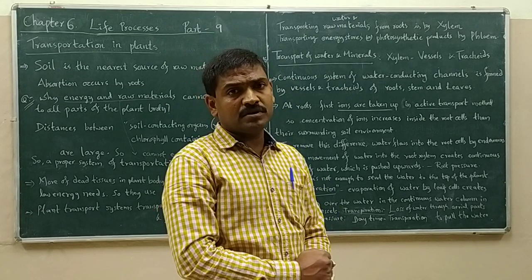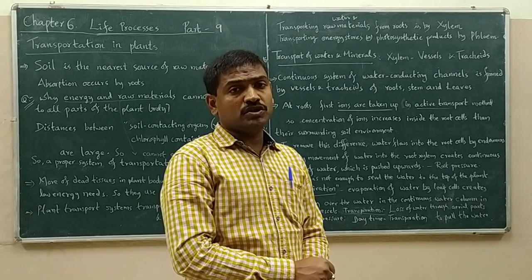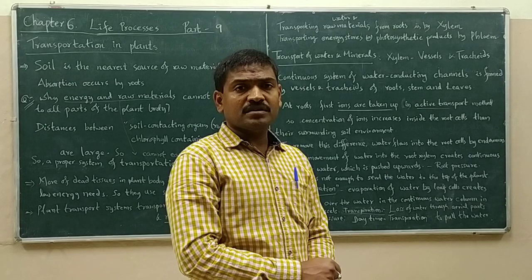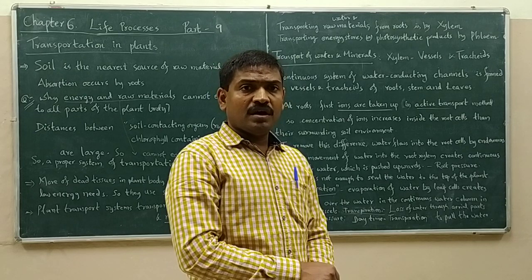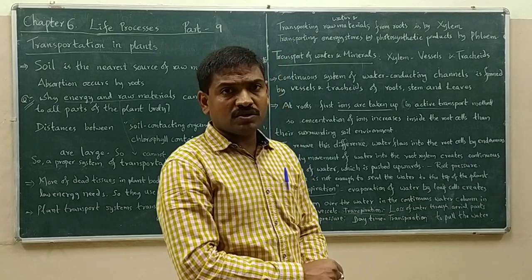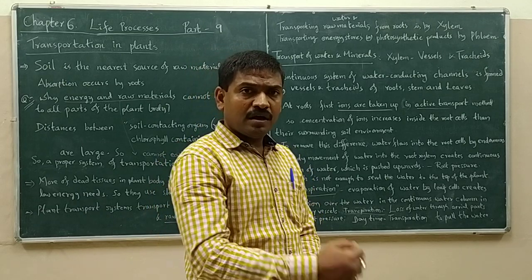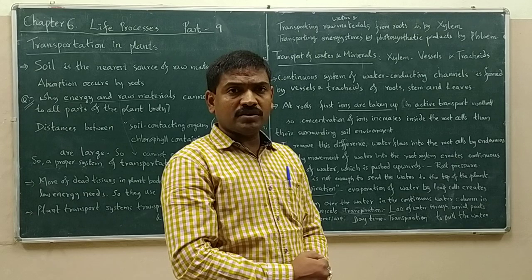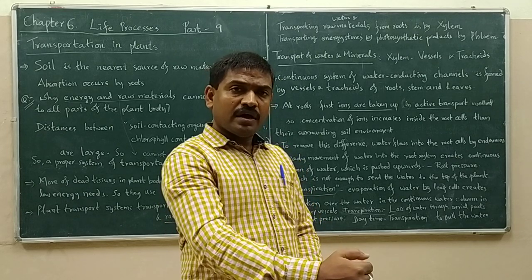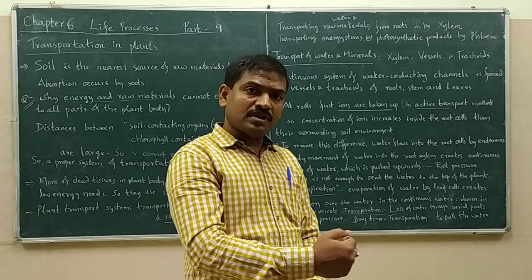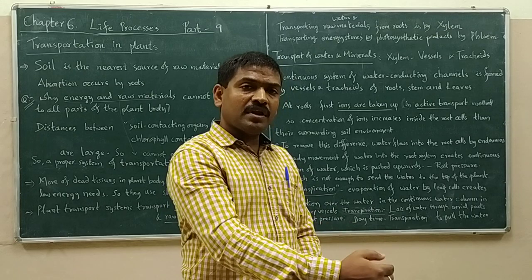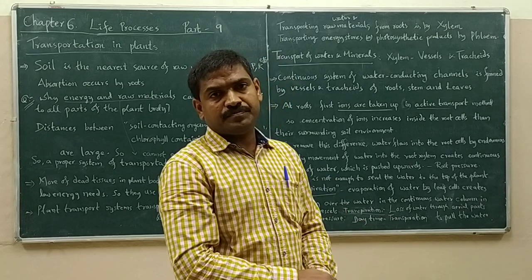Active transport means spending some amount of energy, and from the soil, through ion channels of the root cells, mineral ions are taken up into the cells.